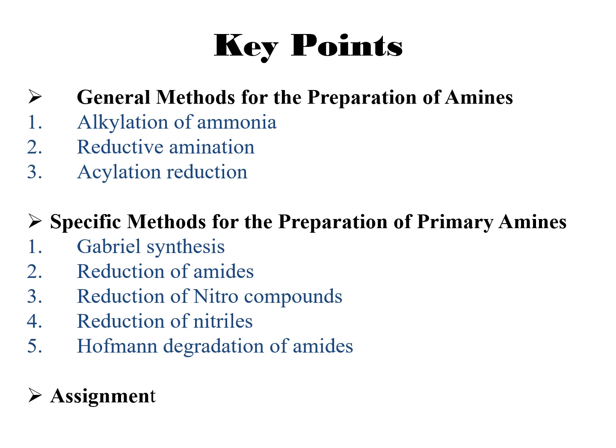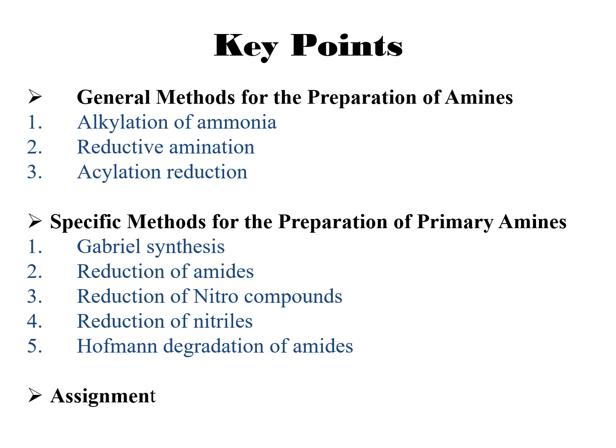So under specific methods, there are a total of five subclasses. One of them is Gabriel synthesis. This is named after the scientist who discovered this method. Second one is reduction of amides. Amides have carbonyl groups, so in this case, the amide carbonyl group is reduced to a CH2 group. Then reduction of nitro compounds. A nitro compound contains an NO2 group, so NO2 is converted into NH2.